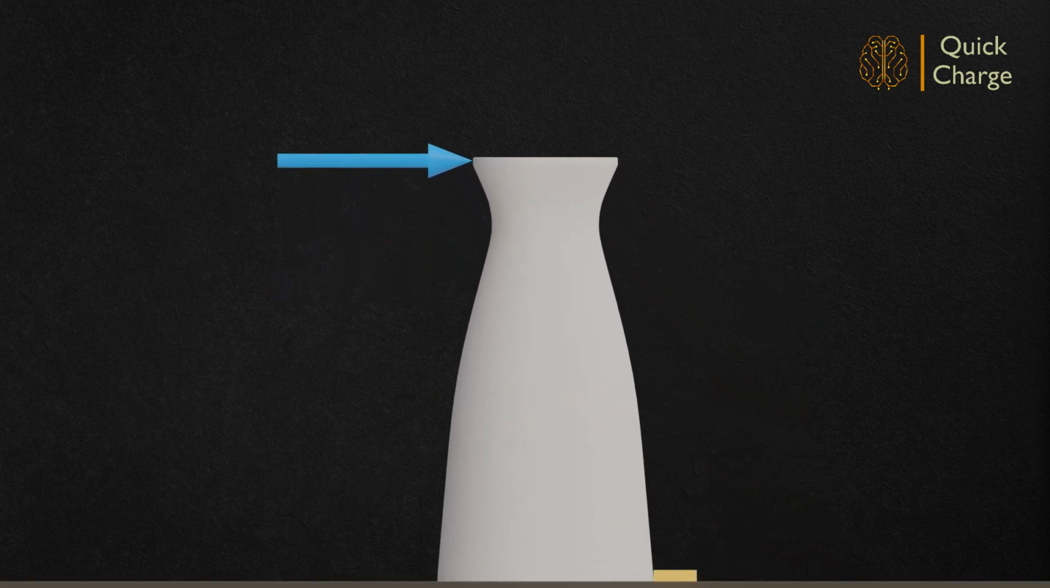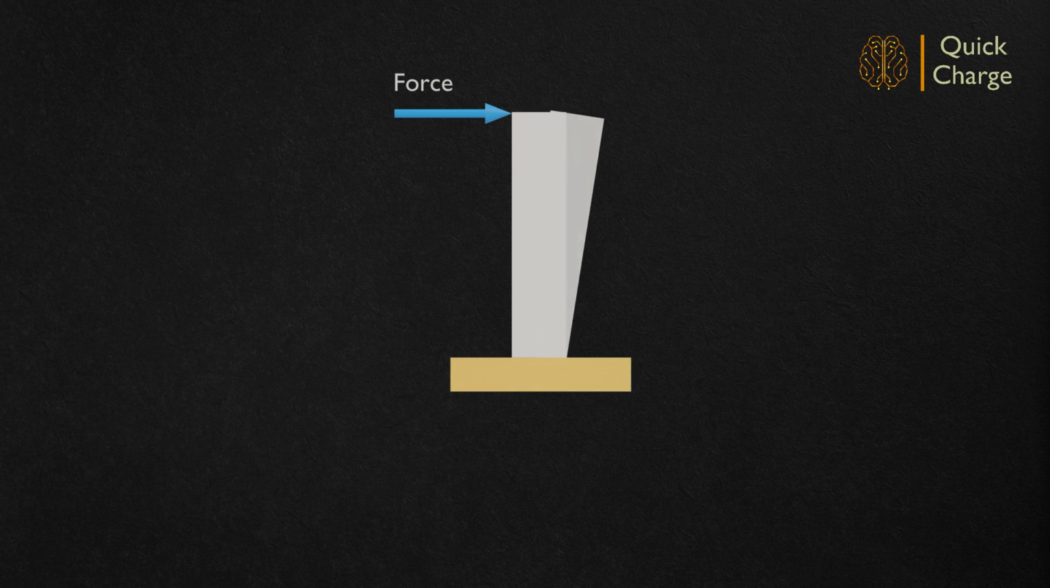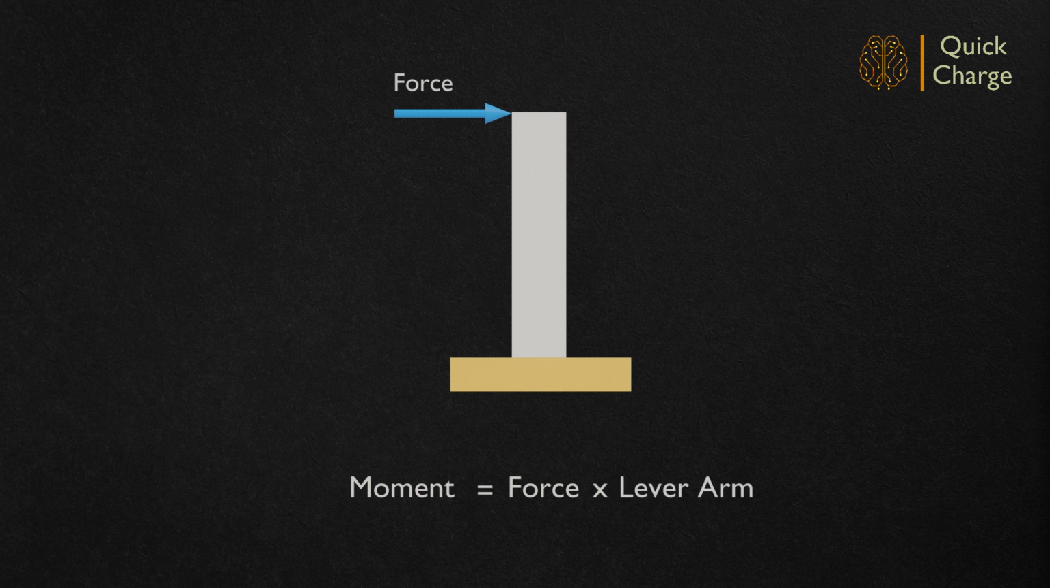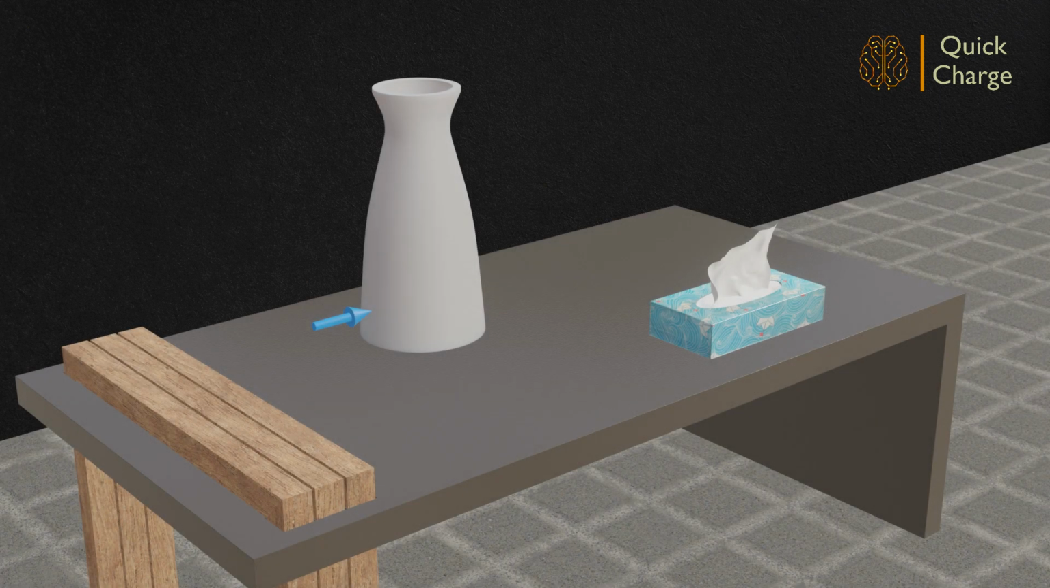From the tipping action of the pot, it is clear that force may create a turning effect as well. Turning capacity of the force is called moment and is quantified as the product of force and the lever arm. Lever arm is the perpendicular distance of the point under consideration, which is called moment center, from the line of action of the force.